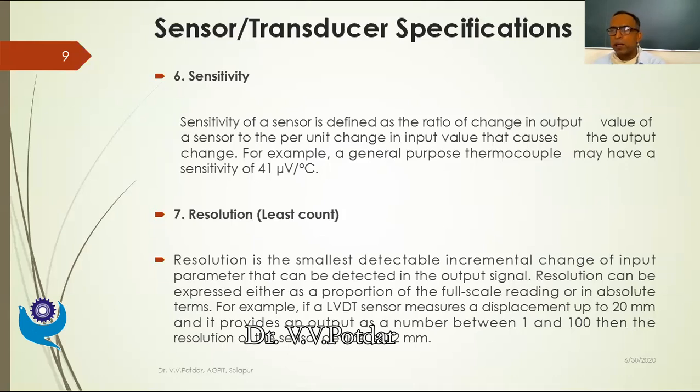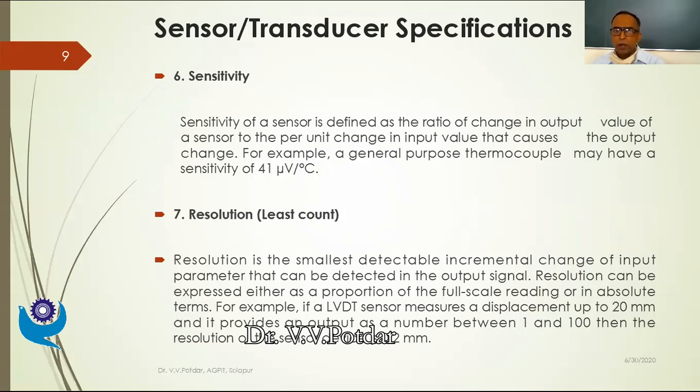If I'm working on a small parametric change range, I will require a highly sensitive instrument. If the range of temperature variation is maybe 0 to 1 degree Celsius, fine. I'll be using a highly sensitive temperature measuring transducer.